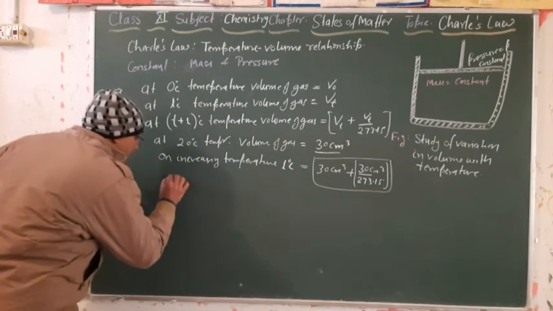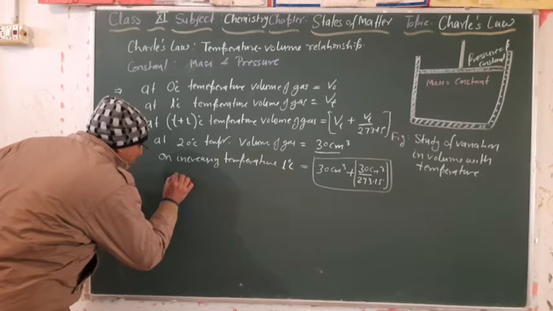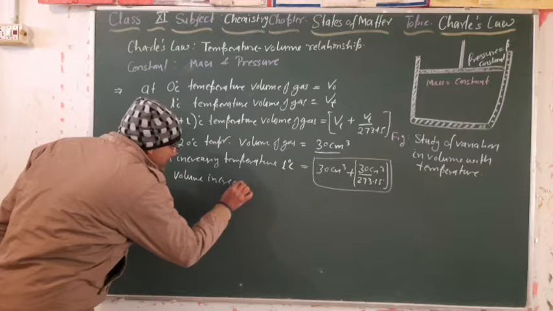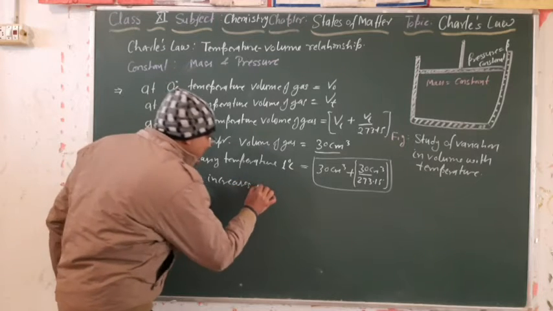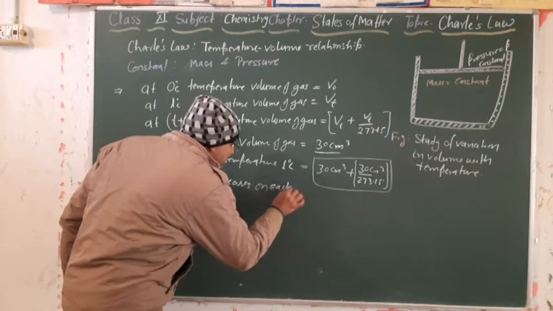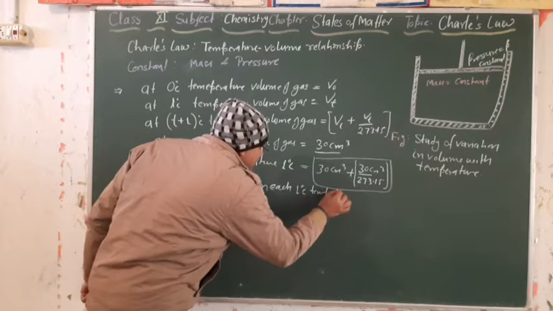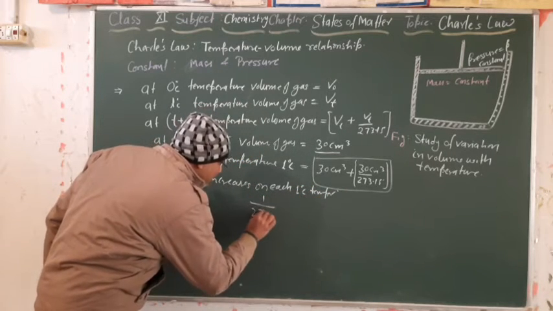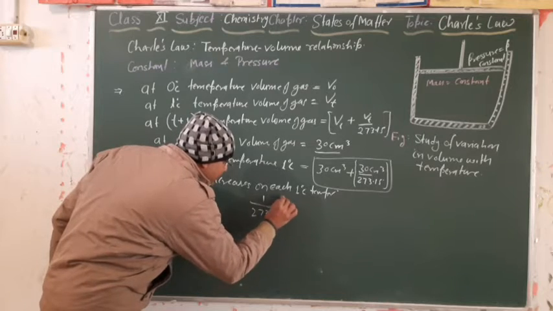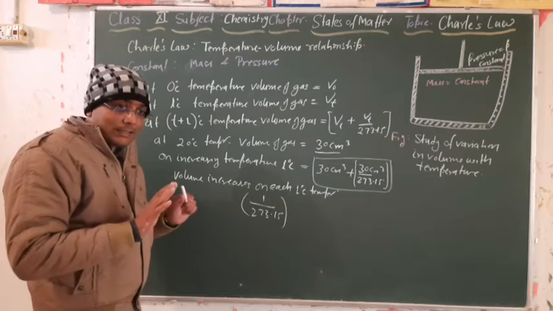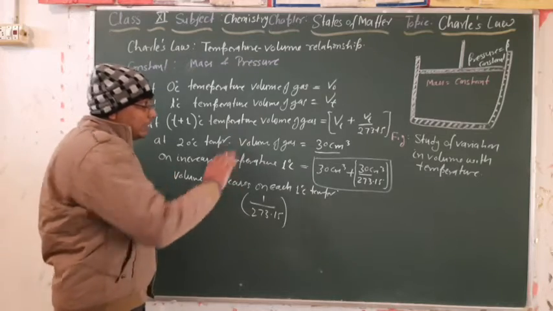Means he observed that volume increases on each 1 degree Celsius temperature by 1 by 273.15 parts. It is clear about the increase.